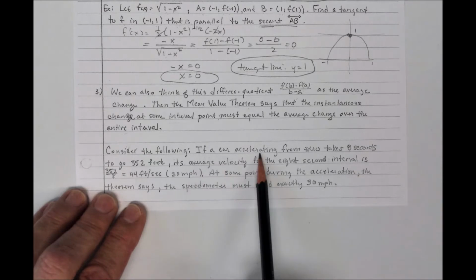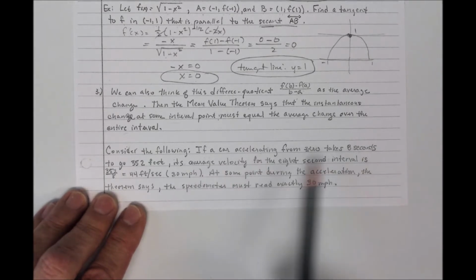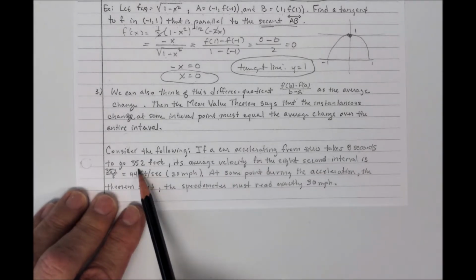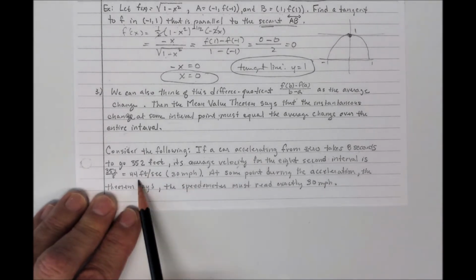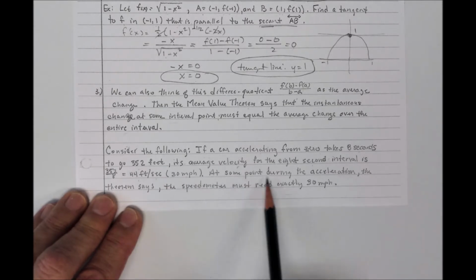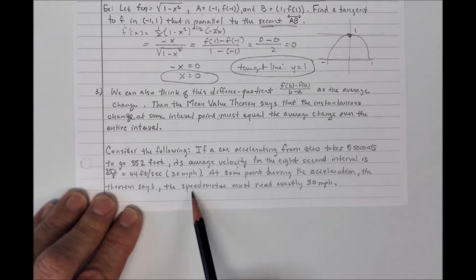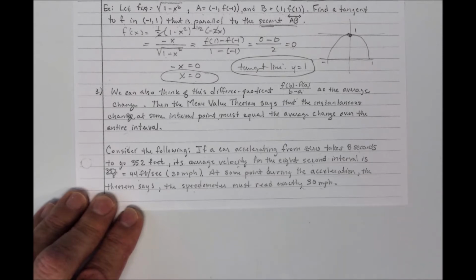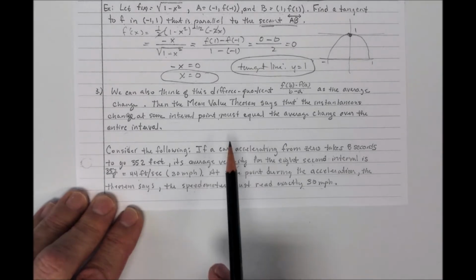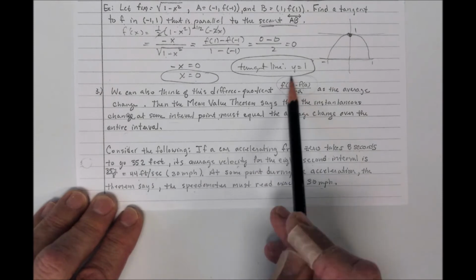So here's an example. If a car accelerating from 0 to 8 seconds can go 352 feet, its average velocity for the 8-second interval is 44 feet per second, or about 30 miles an hour. This means at some point during the acceleration, the speedometer must be at exactly 30 miles an hour. You have to have the average and the instantaneous occur for some value. That's what this is saying, because this is an average change.